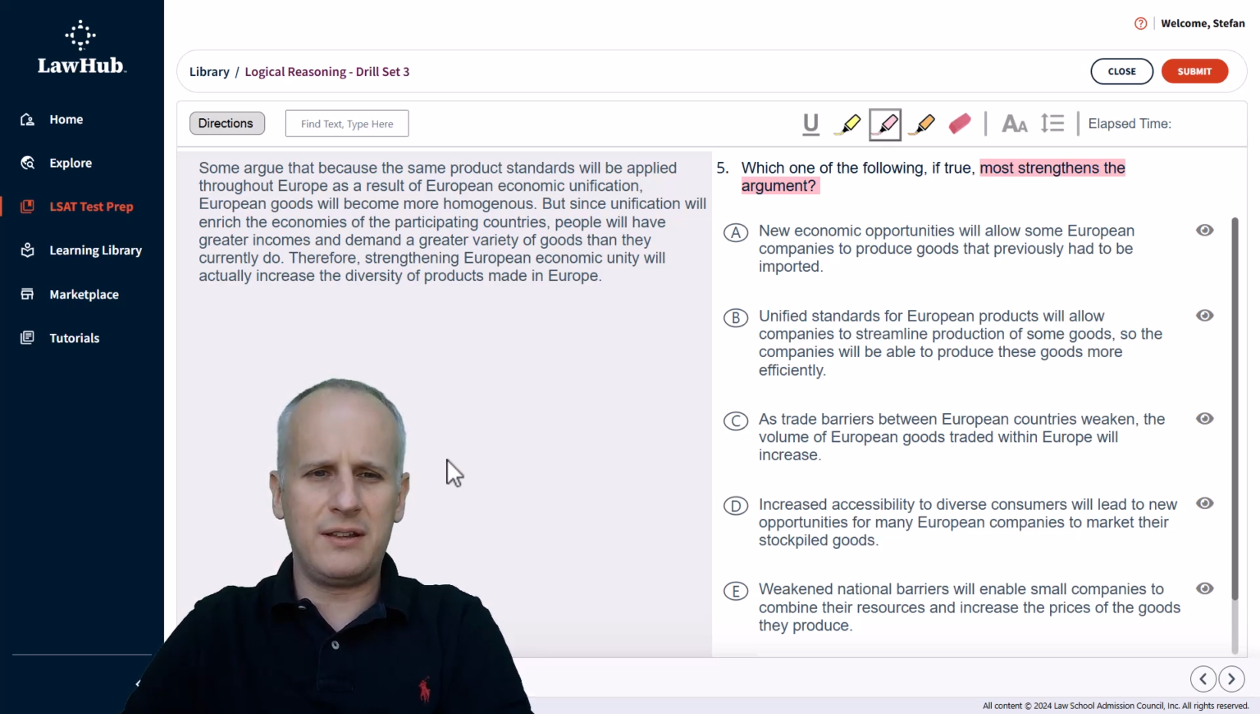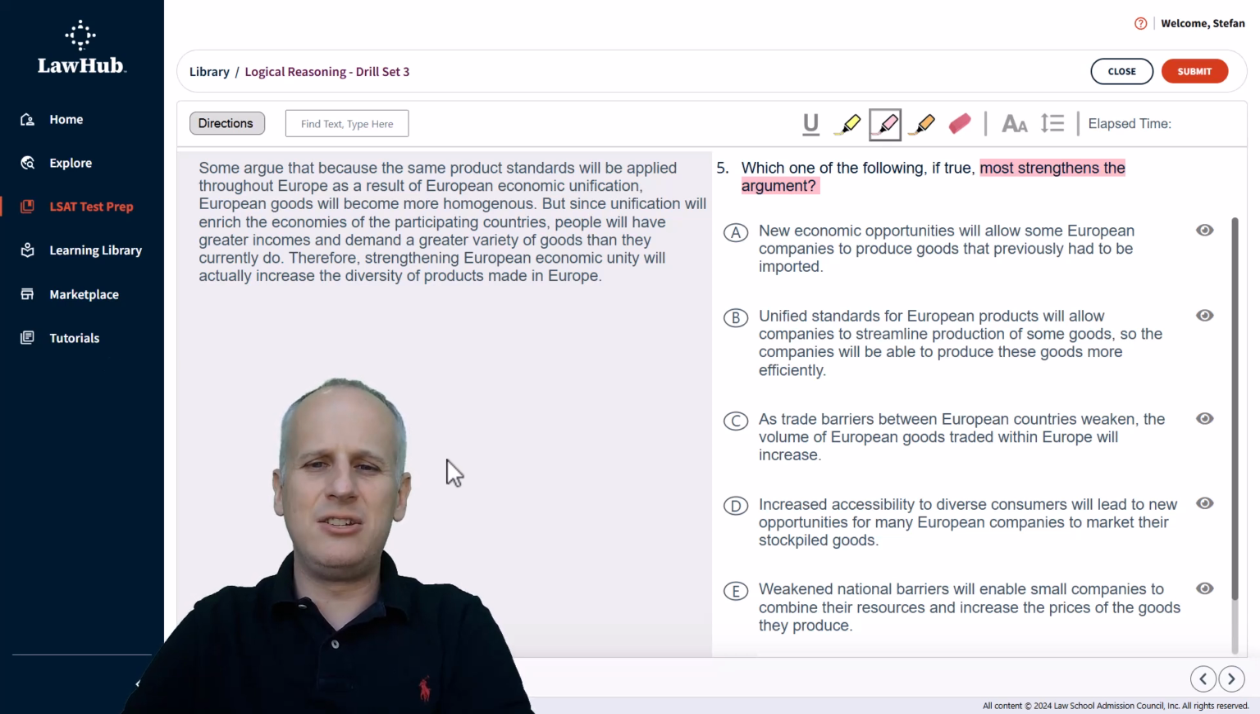So we read starting at the top of the left. Some argue that because the same product standards will be applied throughout Europe as a result of European economic unification, European goods will become more homogenous. Well, what happens with another's opinion? Not the main conclusion of this paragraph, so that's just background information.